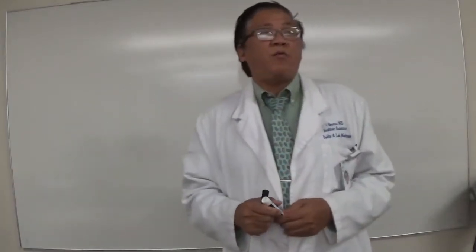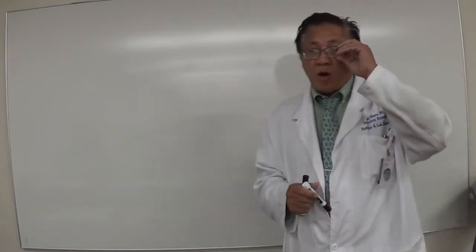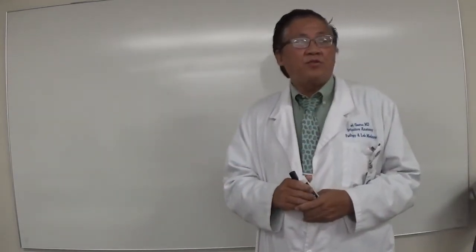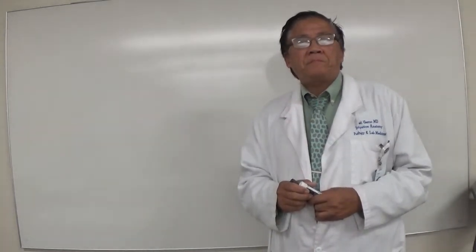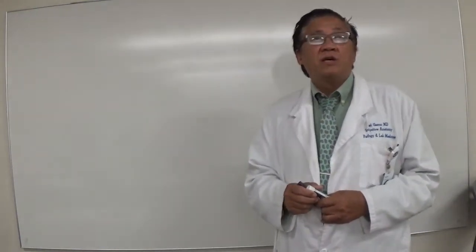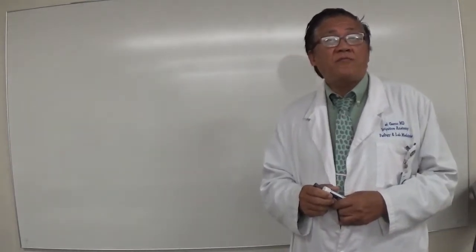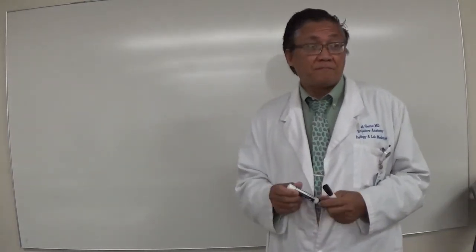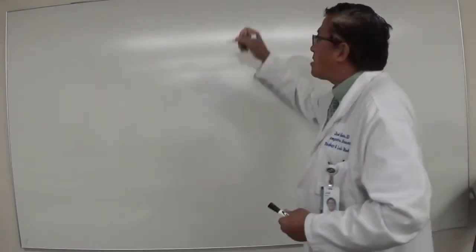Hello. Today we're going to discuss the nervous system disorders, both acute and chronic neurologic conditions. In the neurologic conditions, the first thing you need to be studying would be what? Cerebrovascular accidents. And what is the common term for cerebrovascular accident? Stroke, right? So whenever you hear the word cerebrovascular accident,